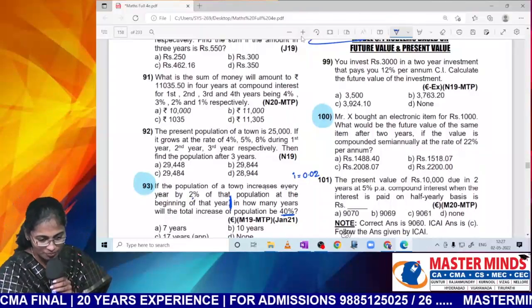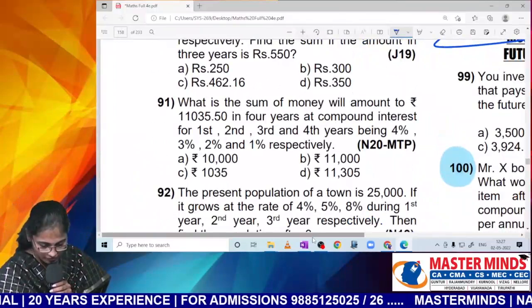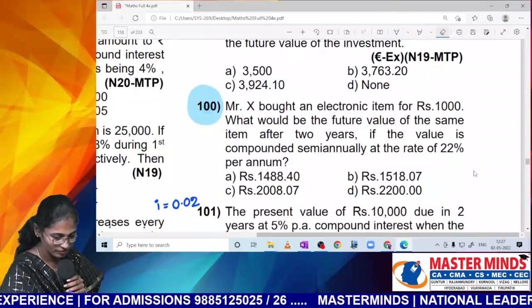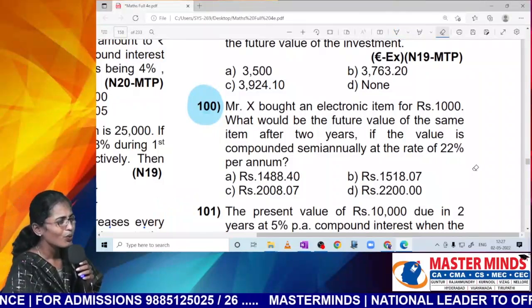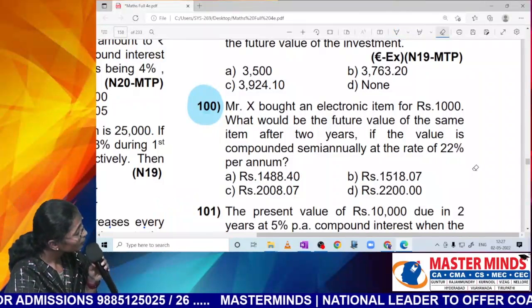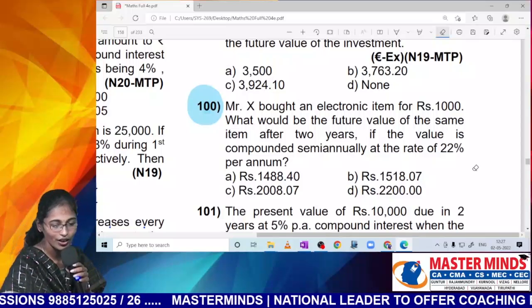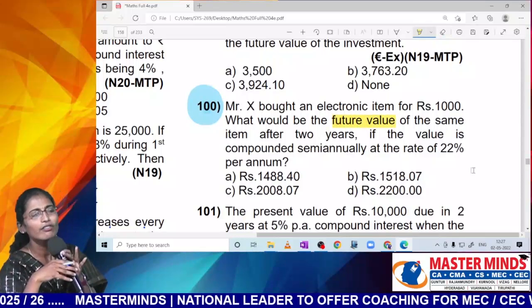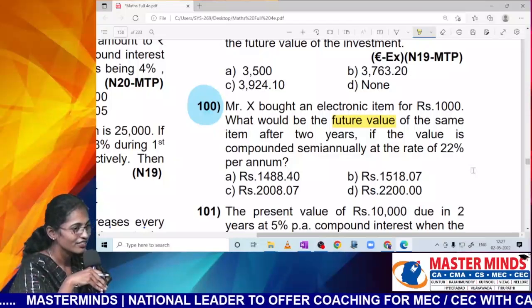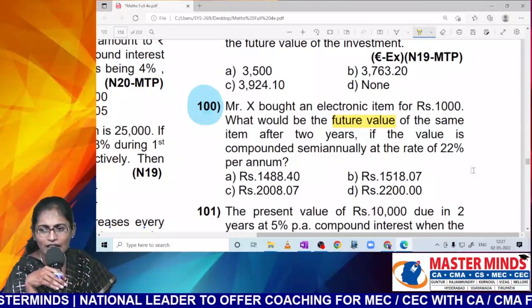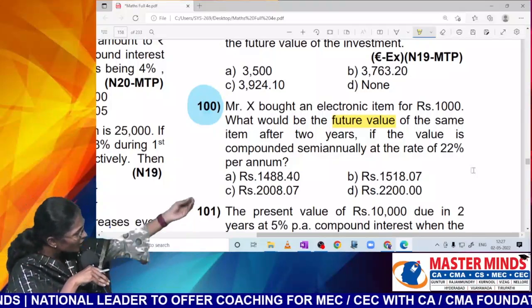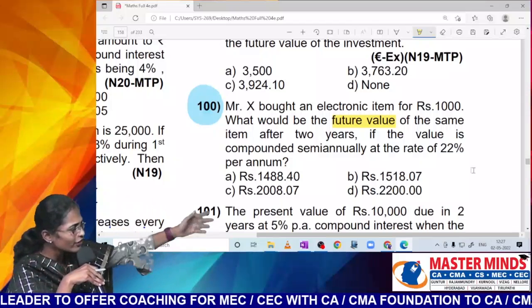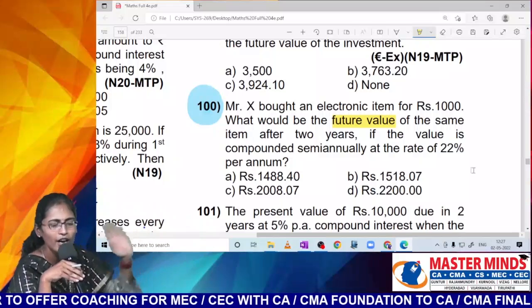One question. Okay. Read out the question. What is the worth of the electronic item? He is asking us to calculate what? By looking at this, don't say that it is an annuity. When do you say that it is an annuity? Regular payments or receipts. I bought an electronic item by paying how much once? 1,000 only once. I'll not pay every time to get that electronic item. I just paid how much at a time?